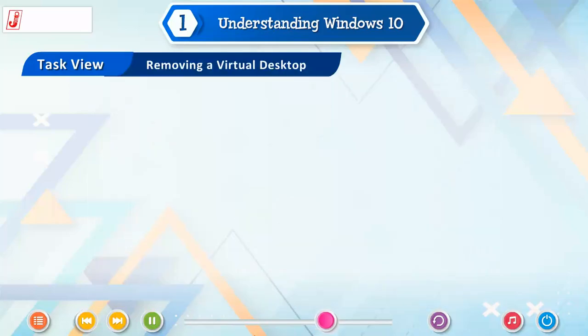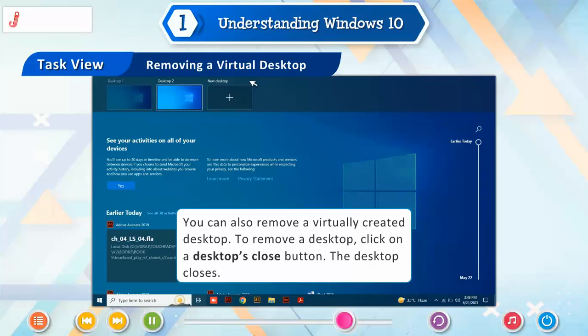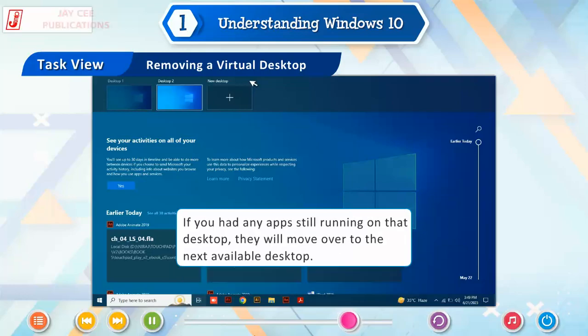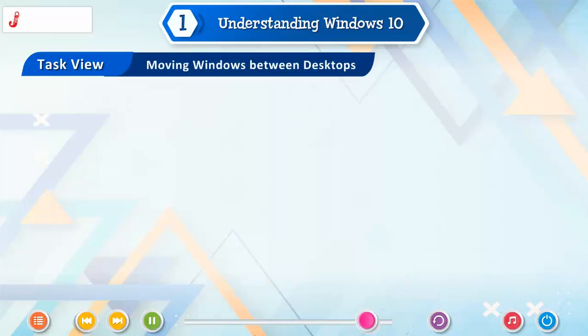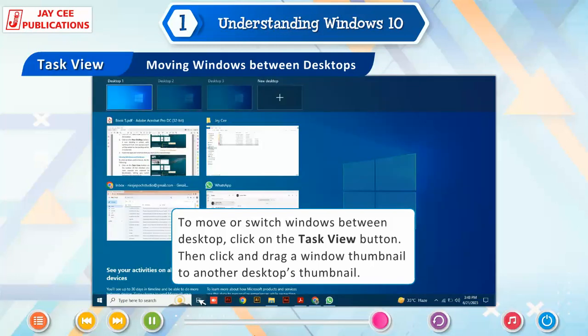Removing a virtual desktop. You can also remove a virtually created desktop. To remove a desktop, click on a desktop's close button. The desktop closes. If you had any apps still running on that desktop, they will move over to the next available desktop. Moving windows between desktops. To move or switch windows between desktops, click on the Task View button. Then click and drag a window thumbnail to another desktop's thumbnail.